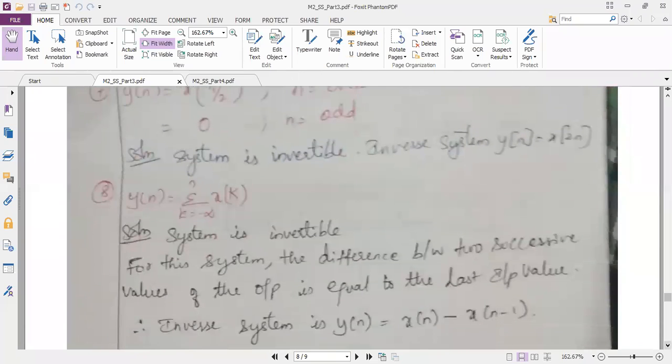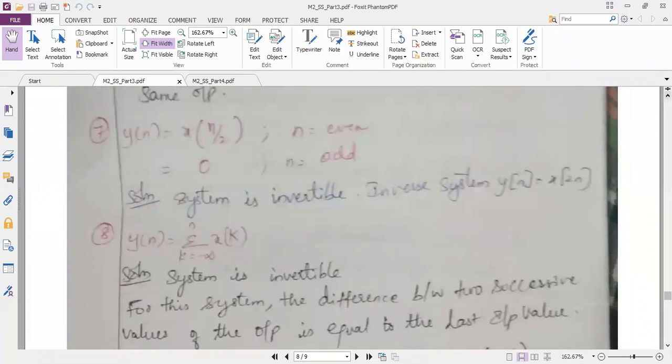Okay, so the next expression is y of n is equal to x of 2n. Seeing this itself, you can tell me what the answer is. What is the answer? x of 2n, it is invertible. Very good, very good.